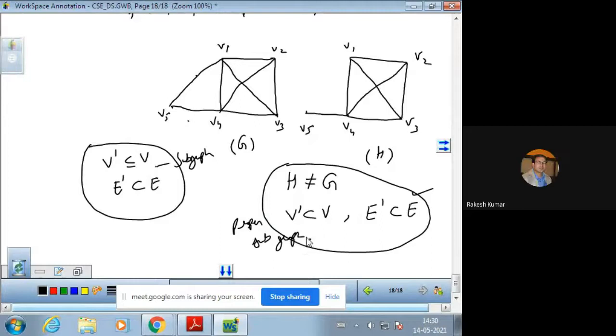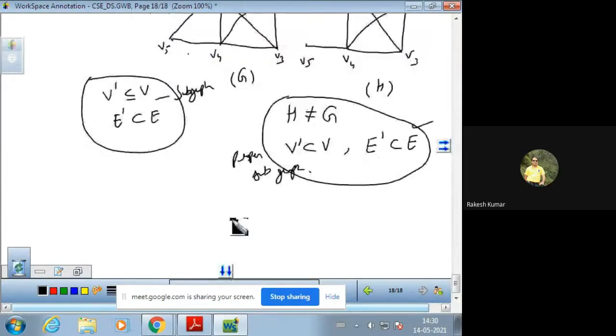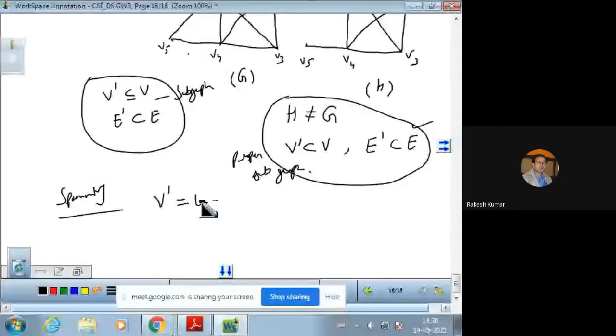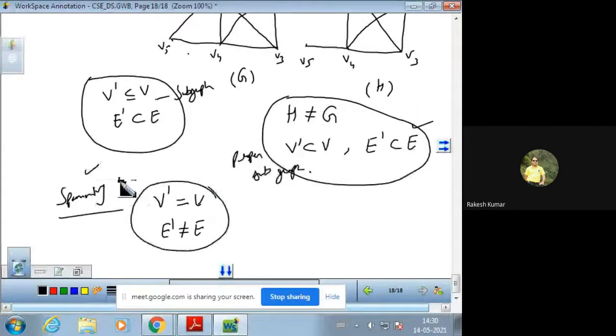Now similarly we have spanning subgraph. The term spanning has been used: if the number of vertices are the same but the edges are not the same, then the graph is said to be a spanning subgraph.